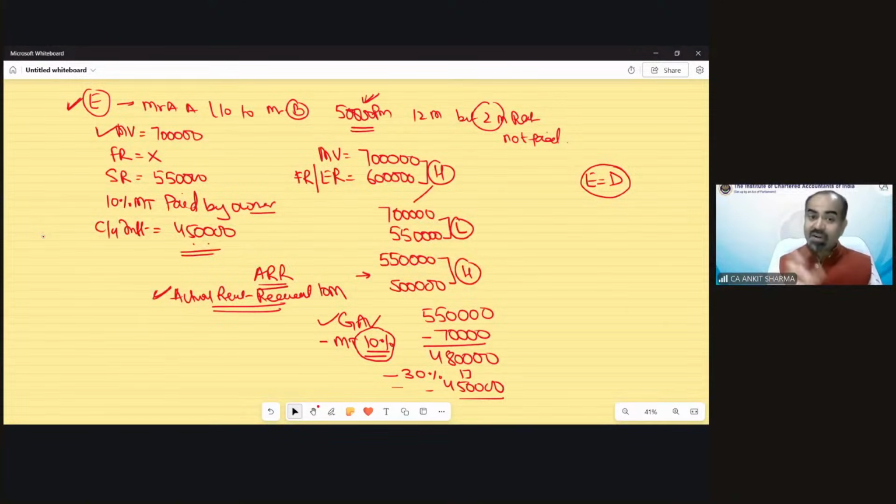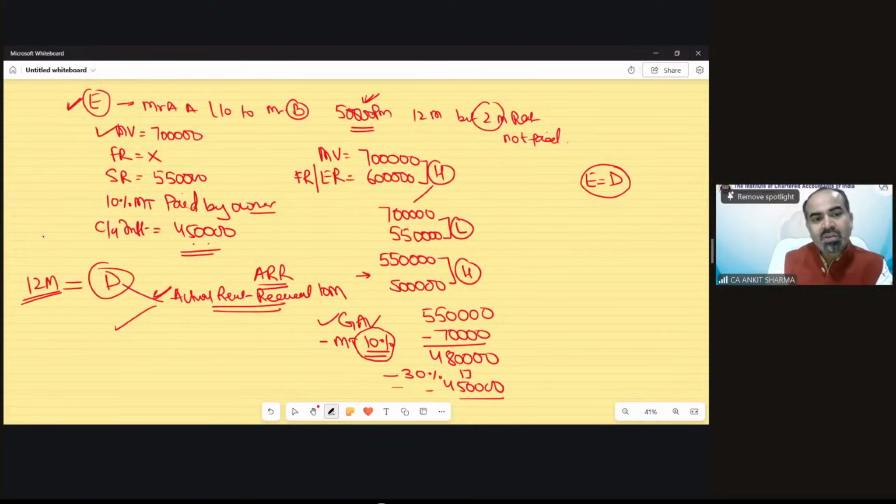This word makes it easy to understand the meaning of ARR. Only consider that value which has been received as rent. So technically D and E solutions are exactly the same. The difference is that in case of D, actual rent received will be for the full 12 months, and in case of E, it would always be less than 12 months.